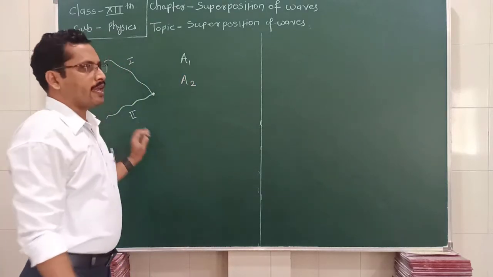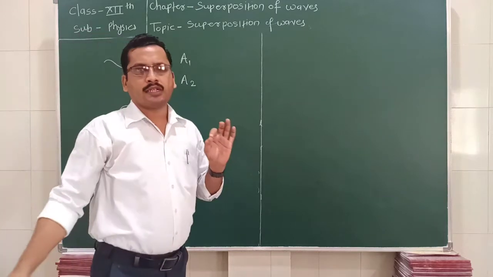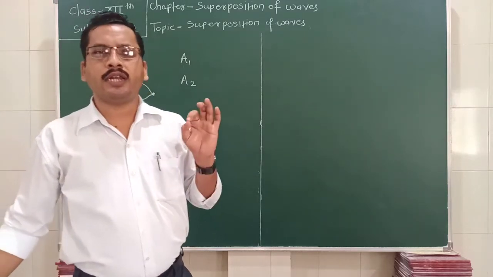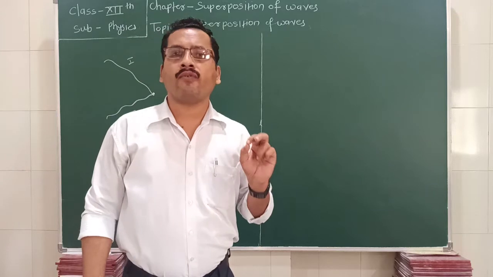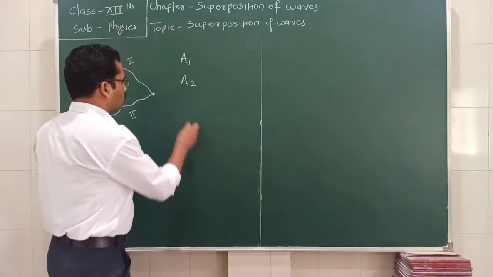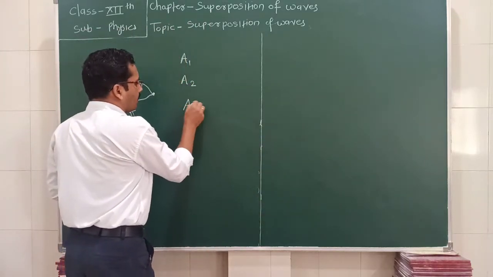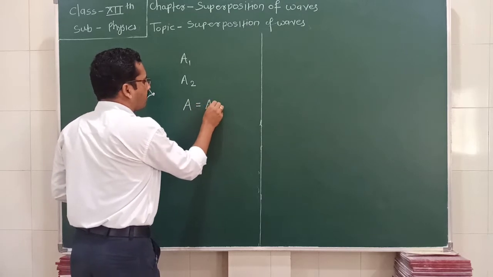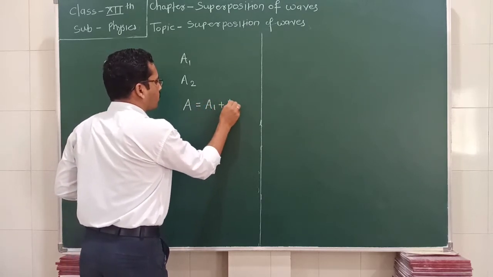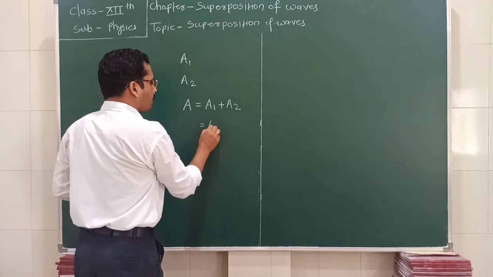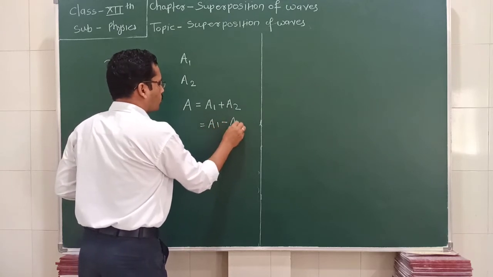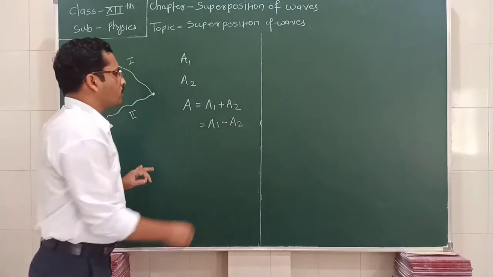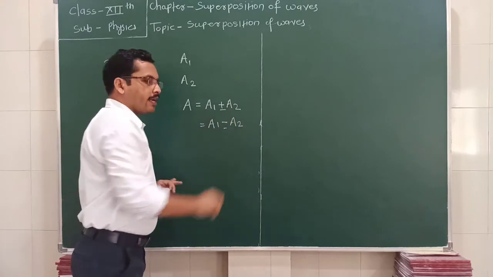Then we can say that this point vibrates with a displacement equal to the vector sum of these two. So it may be a1 plus a2, or it may be a1 minus a2 also. So what does this positive and negative sign depend upon?